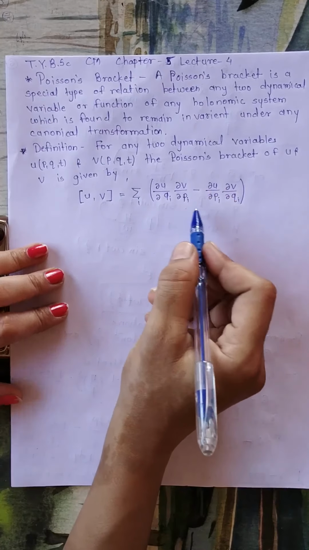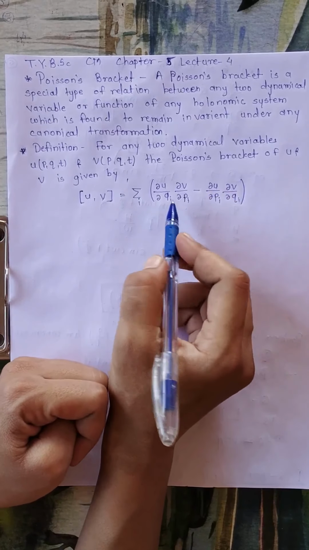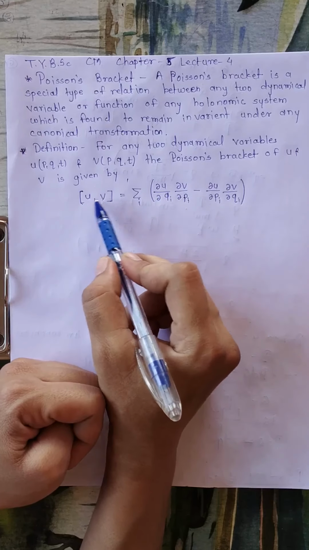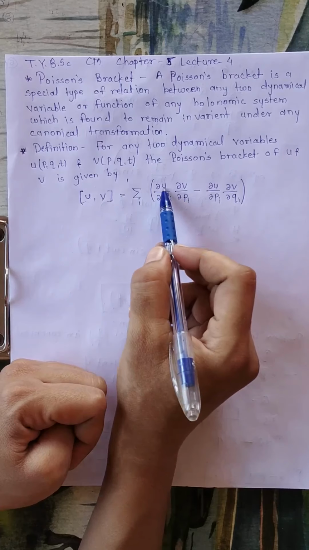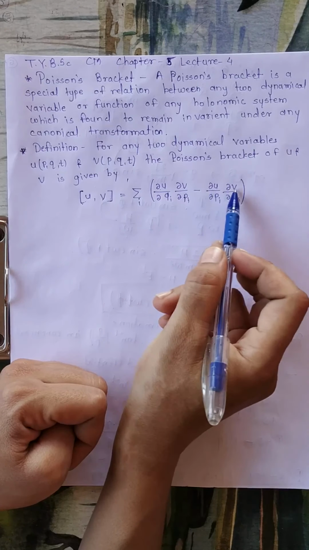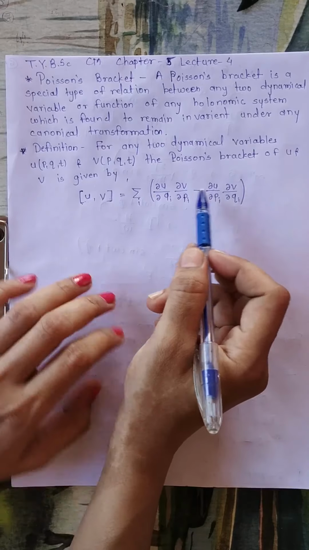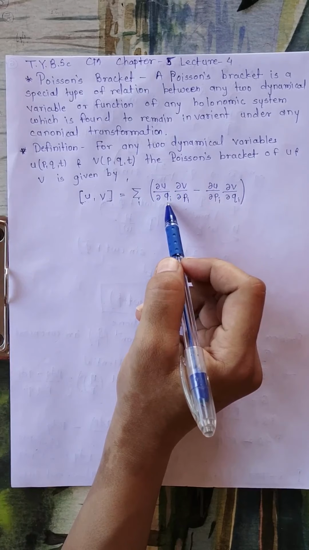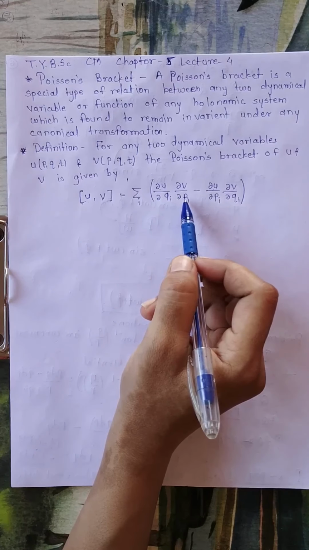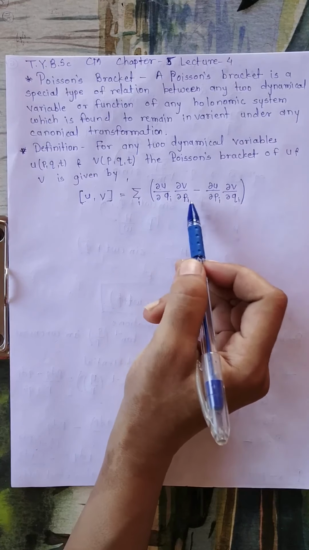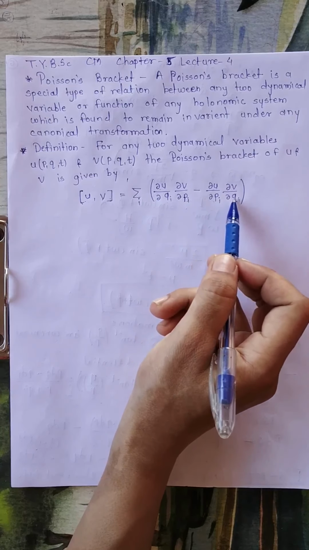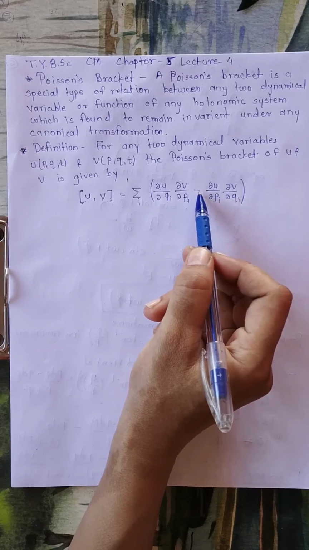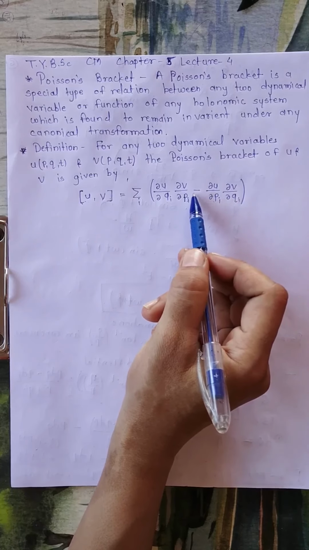If you observe this, no need to learn this by heart, you can easily remember it by a trick. The trick is, here it is a Poisson bracket of u and v, so you have to write u and v in the same order for both the terms. Okay. So dou u and dou v. Now write derivatives with respect to first position and momentum, and for the second term exchange these two, that is, first write momentum and then write position, and due to the exchange there will be a negative sign between these two terms.